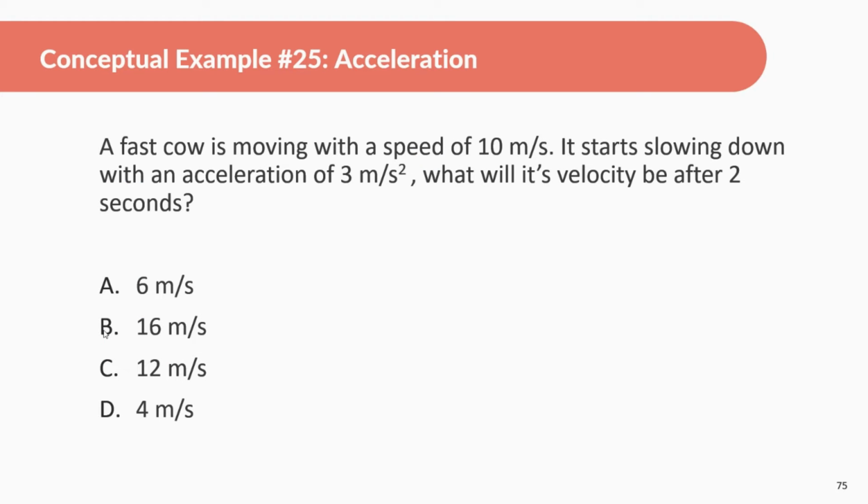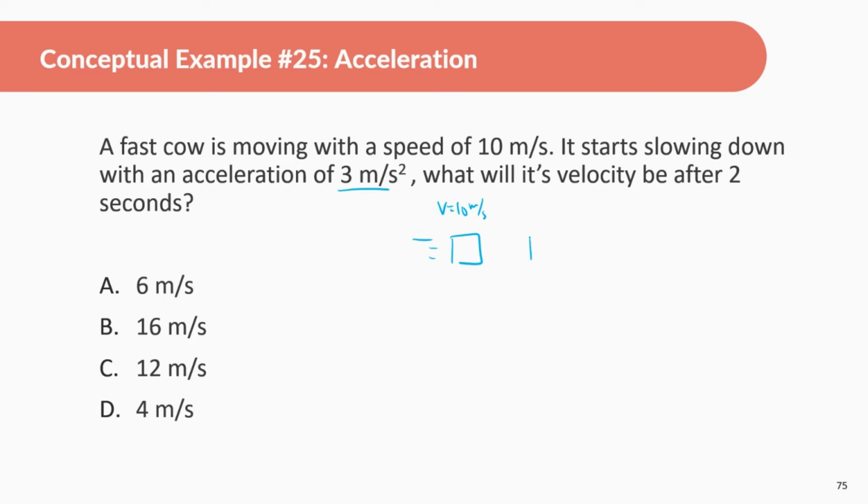Okay, so this one's a little bit different. A fast cow is moving with the speed of 10 meters per second. It starts slowing down with an acceleration of 3 meters per second squared. What will its velocity be after 2 seconds? Again, you could do the math of it all, but right now I'm just trying to think about it conceptually. So at first, it's going at 10 meters per second. Then we should know its acceleration is 3 meters per second squared, but it's slowing down.